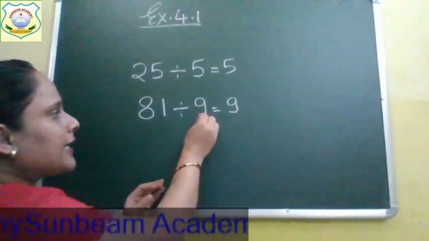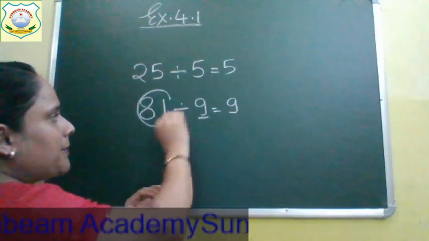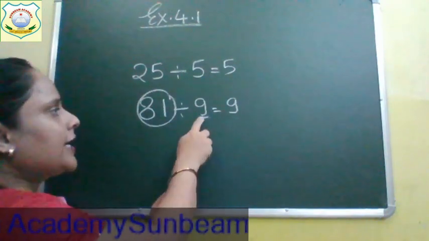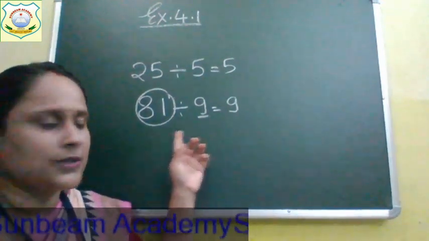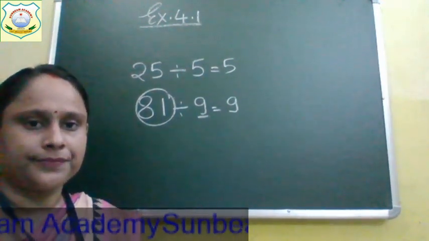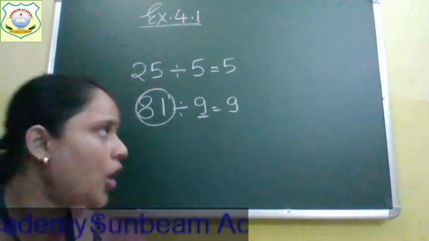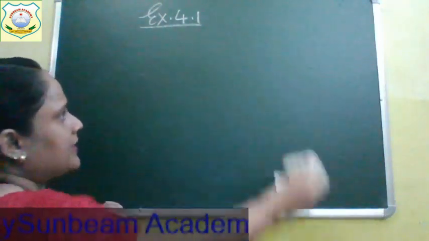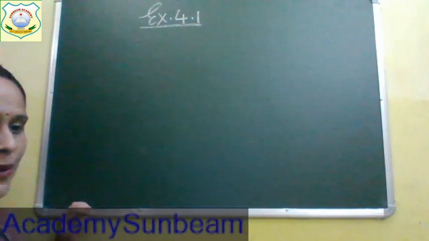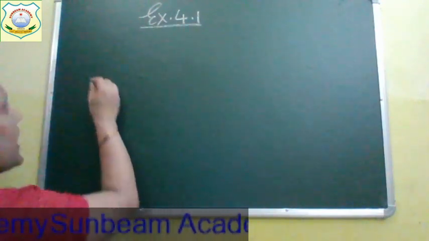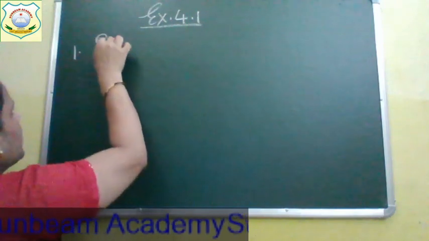So we have to read the table of this number so that this number comes. If we read the table of this number up to where this number comes, we will get the answer. This is how we do horizontal division. Now let's see vertical one. Okay, vertical we are starting now. Exercise 4.1. Your question 1 is find the quotient and the remainder.